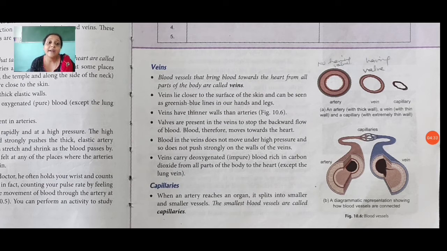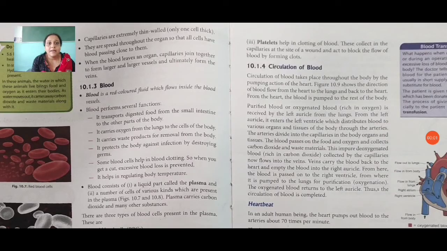Capillaries: when an artery reaches an organ, it splits into smaller and smaller vessels. The smallest blood vessels, capillaries, are extremely thin walled, only one cell thick. They are spread throughout the organ so that all cells have blood passing close to them. When the blood leaves an organ, capillaries join together to form larger and larger vessels and ultimately form the veins.